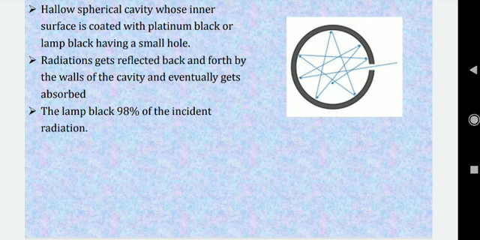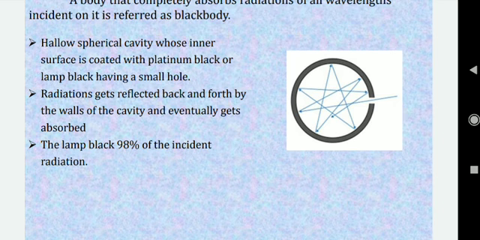Now we know that even if we are asked to find out what is the energy of any oscillator. So what is the energy of any oscillator? It is nothing but kinetic energy plus potential energy. Okay, but we have to also think in a different way, that in order to find out energy of any oscillator, we need to first find out the degrees of freedom. How many degrees of freedom are there for the simple harmonic oscillator? So there are 2 degrees of freedom. One is related to the kinetic energy, another related to the potential energy.